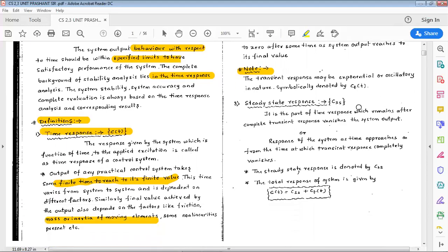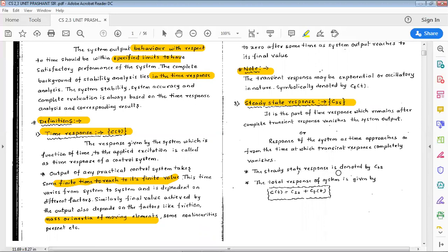The next term we are going to discuss is the steady state response. Its notation is CSS. It is defined as the part of the time response which remains after the complete transient response vanishes from the system output. Or else it can also be defined as the response of a system as time approaches infinity, from the time at which the transient response completely vanishes.